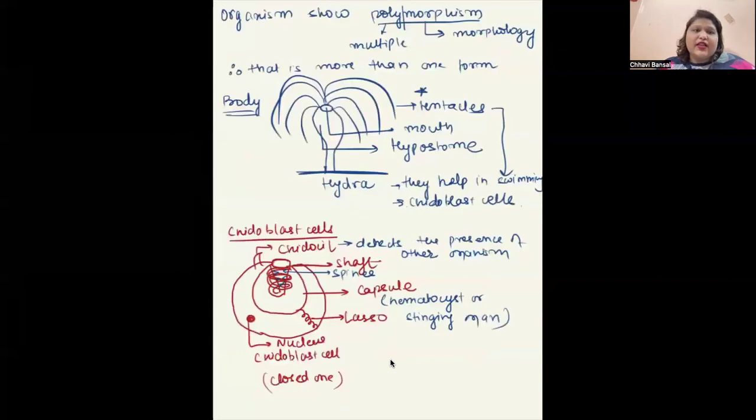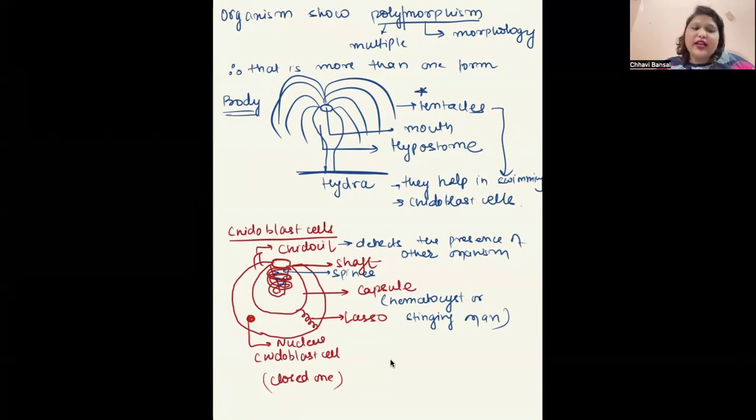Next, they show polymorphism, meaning multiple morphology, more than one form is present. How is the body? The body has a mouth. It has a hypostome on which the mouth is present, and then tentacles. These tentacles help in swimming, and they have cnidoblast cells which help in stinging.